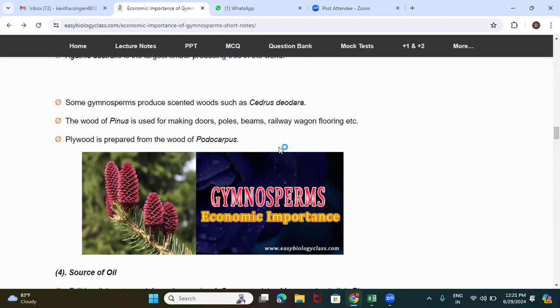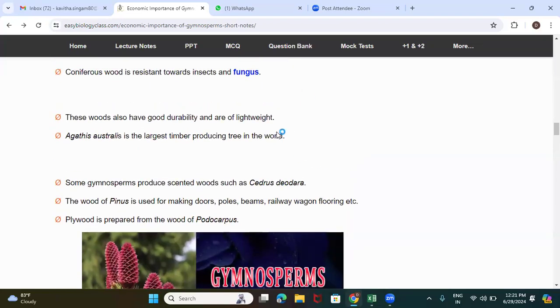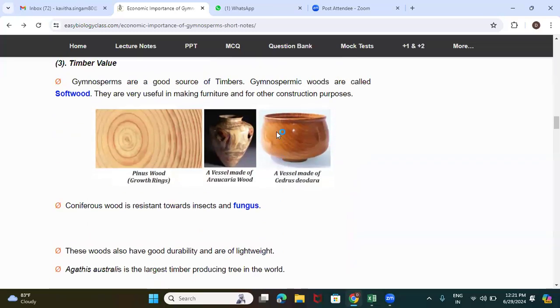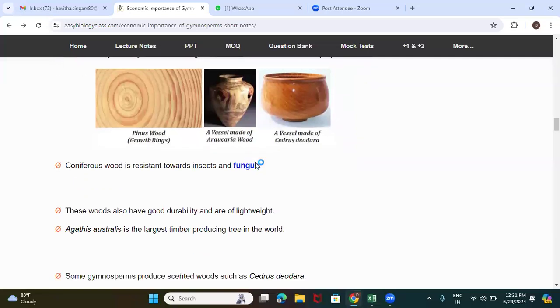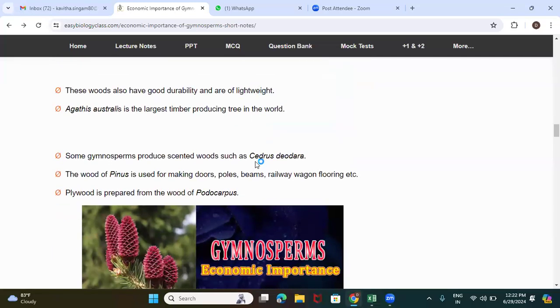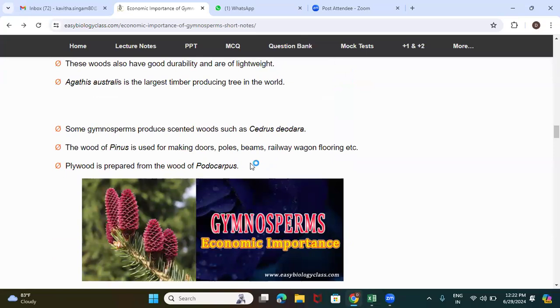So when we talk about the timber value, the wood of Araucaria, the wood of Cedrus, the wood of Agathis, and the wood of Podocarpus and Pinus. These best examples of gymnosperms are well known for their timber value.